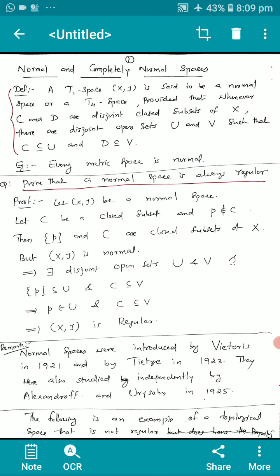Last class we studied the regular spaces, that is T3 spaces, moreover Tychonoff spaces. And here we are going to start with a normal space, that is, a T4 space. You already studied T0, T1, T2, T3 spaces, and this is the next definition, that is, the T4 space.